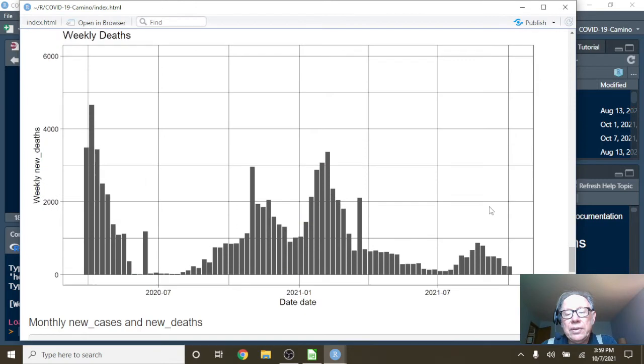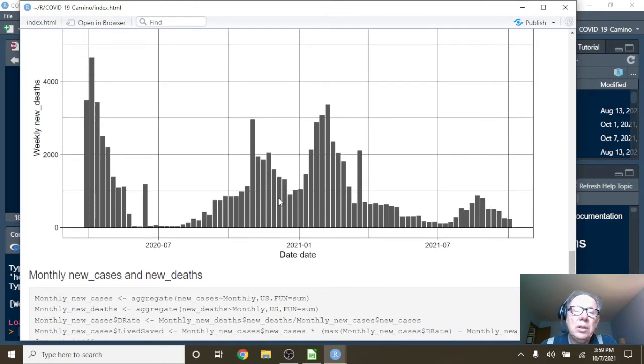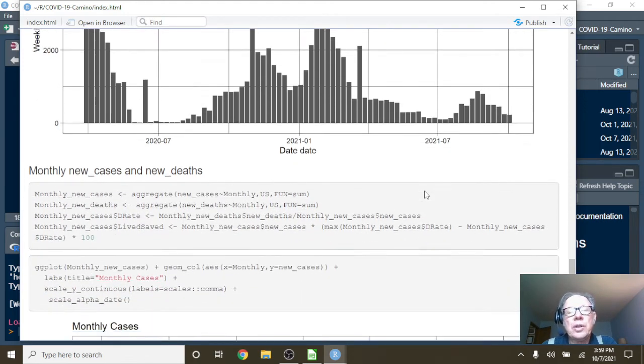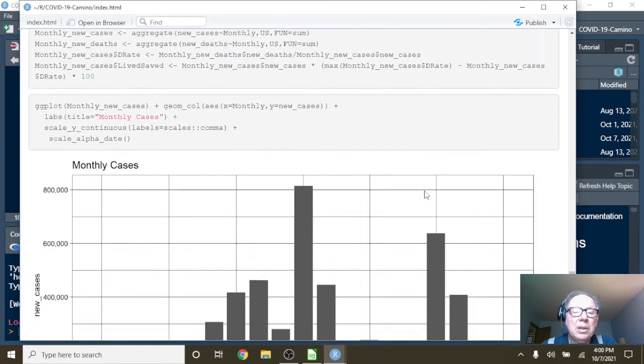Okay. What about deaths? Well, you did see an increase in deaths in the first part of the year, but it fell down to a low by July of 2021. Then it began to climb back up, and now for the previous 2, 4, 6 weeks, we've seen a decline in COVID-19 deaths.